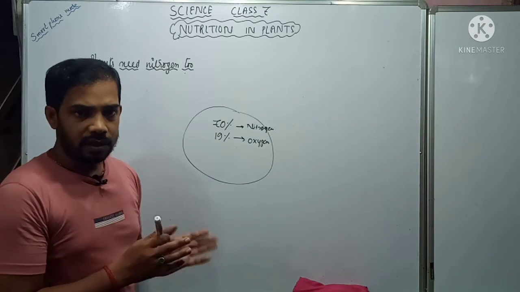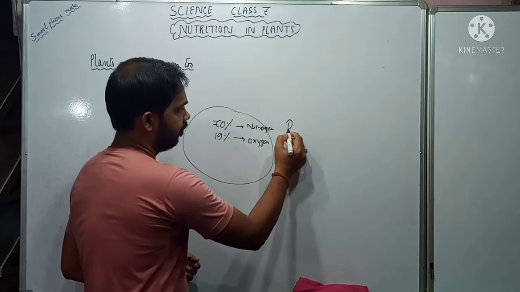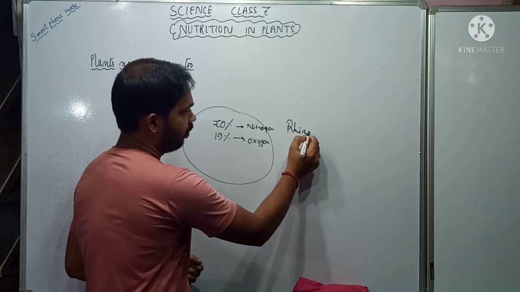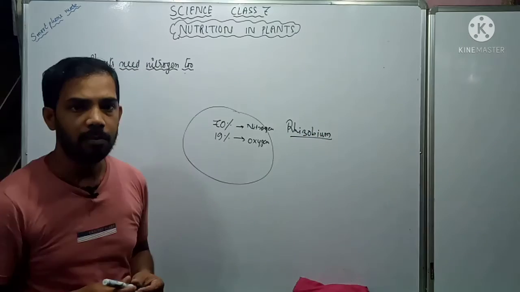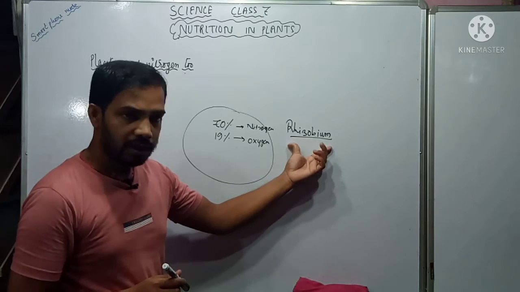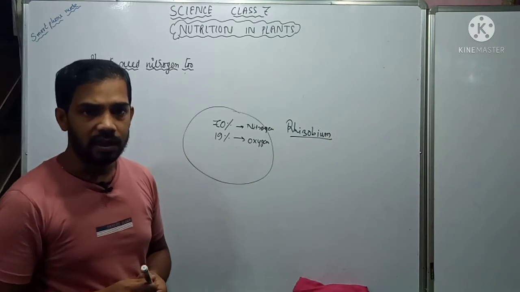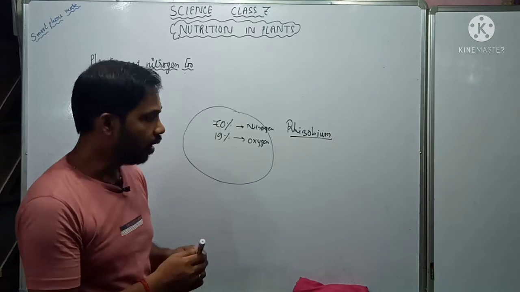In this process, one bacteria known as rhizobium helps the plants to obtain nitrogen. Now where will we get this bacteria? These bacteria are present in the roots, in the nodules inside the root. Nodule means what?